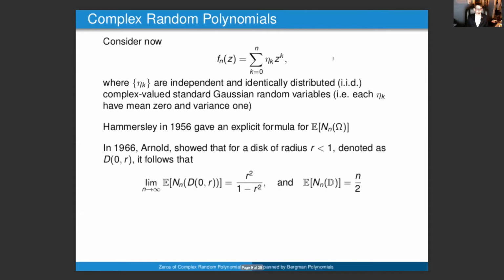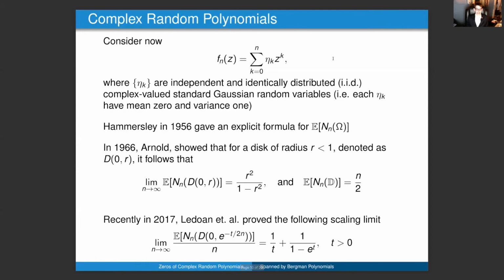Later on, Arnold showed that for a disk with a radius r that is strictly less than 1, as the degree of the polynomial tends towards infinity, the expected number of zeros in the disk is equal to r squared divided by 1 minus r squared, and that the expected number of zeros in the whole unit disk is n over 2. Therefore, on the average, we expect half of the zeros to be contained in the unit disk. More recently, Ladone and his co-authors proved this scaling limit for an expanding disk that is centered at the origin.